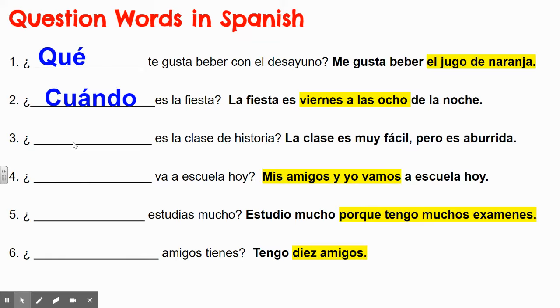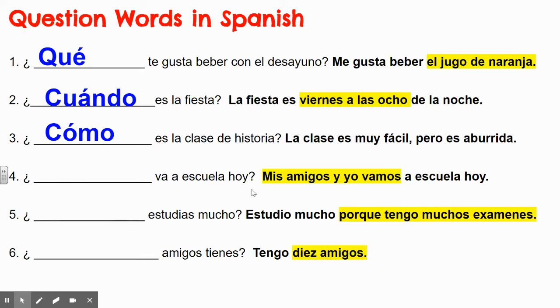Number 3. I forgot to highlight something here, but what should be highlighted is this. Muy fácil. Okay. The missing question word is how. How is the history class, which is cómo. ¿Cómo es la clase? What's it like? La clase es muy fácil, pero es aburrida. So the class is very easy, but it's boring. So you're describing. Descriptions go with cómo.